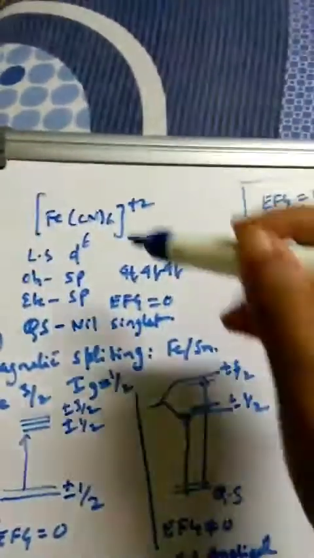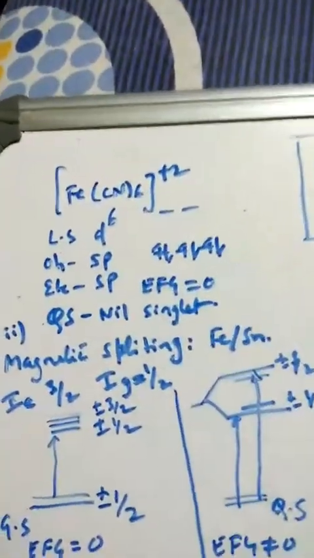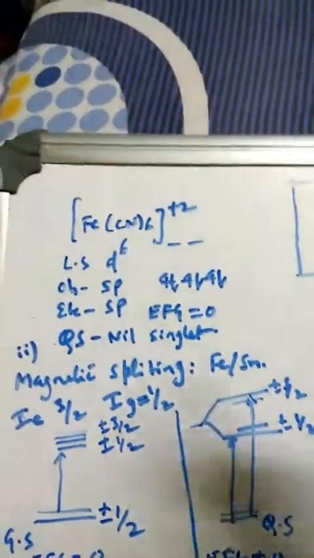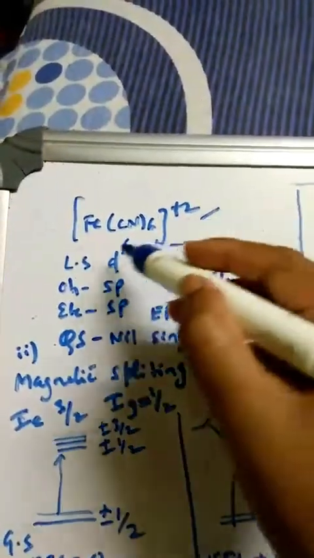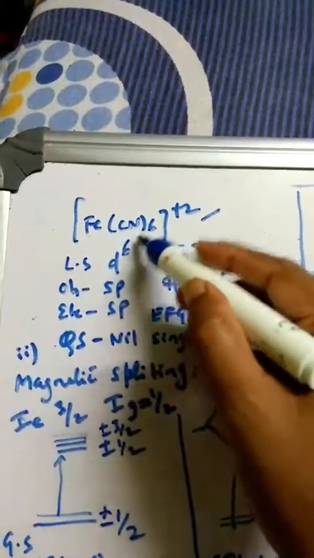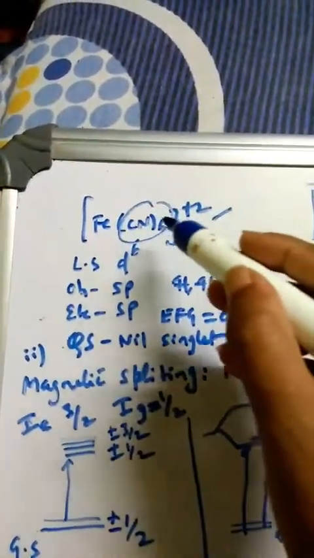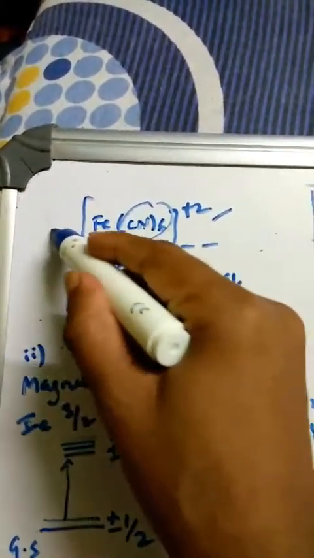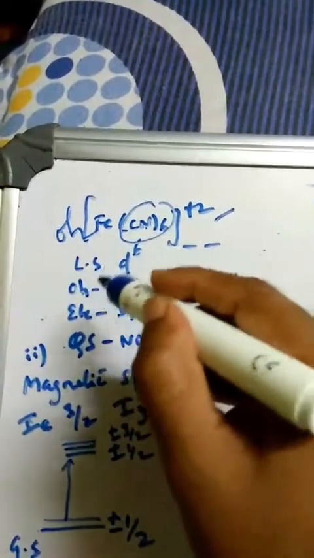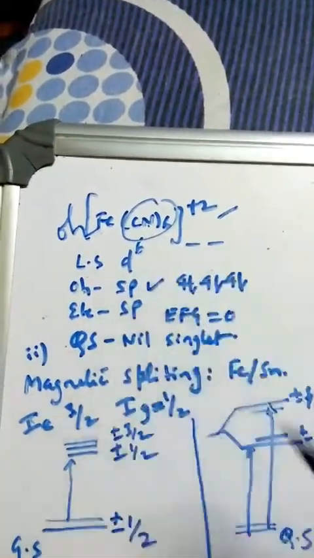Okay, so one more example we'll take here. So hexacyanoferrate(II) complex. So here iron is in low spin d6 because cyanide is a strong ligand. Now, if you see the spherical nature here, since it is hexacyano, a perfect octahedral structure, the spherical symmetry is there.